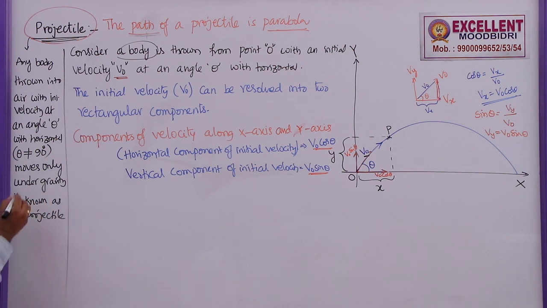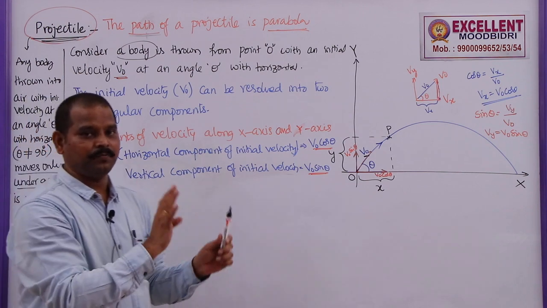So the extra addition here is that it will move only under gravity, that means no other forces are acting.